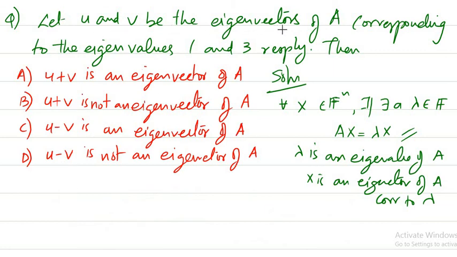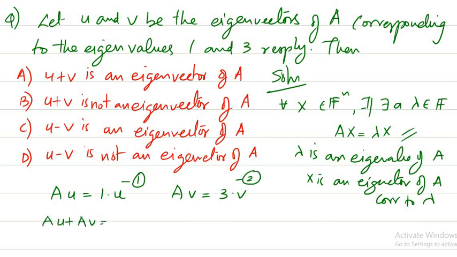What is given to us is that u is an eigenvector of A corresponding to the eigenvalue 1, so A u equals 1 times u, and v is an eigenvector of A corresponding to 3, so A v should be equal to 3 times v. From equation 1 and equation 2, if I add these two, I get Au plus Av equal to 1 times u plus 3 times v, or A times (u plus v) equals u plus 3v.